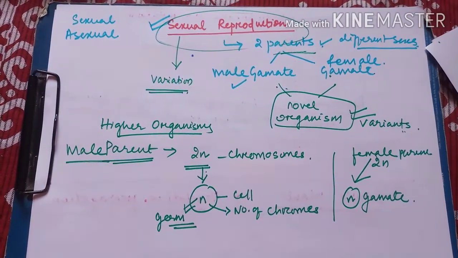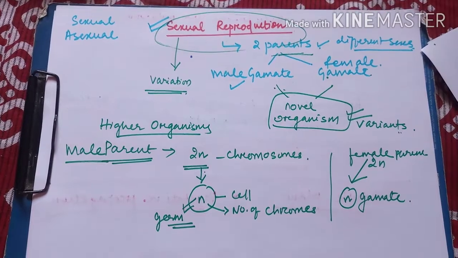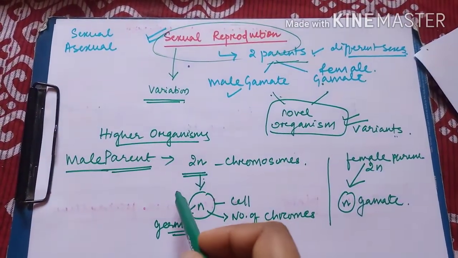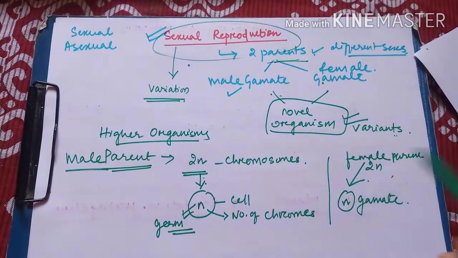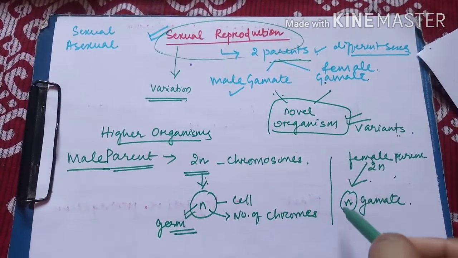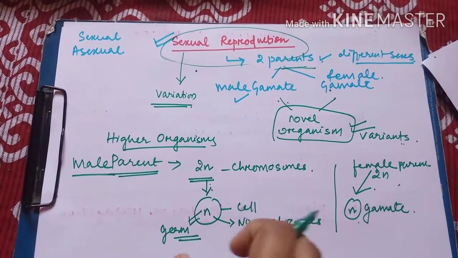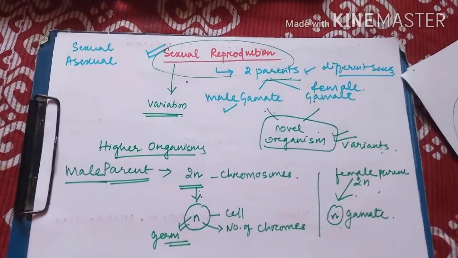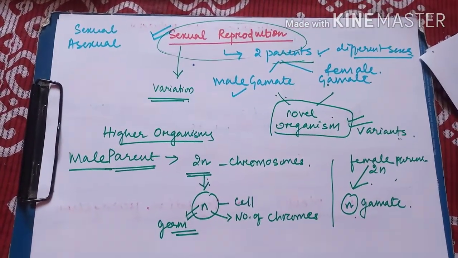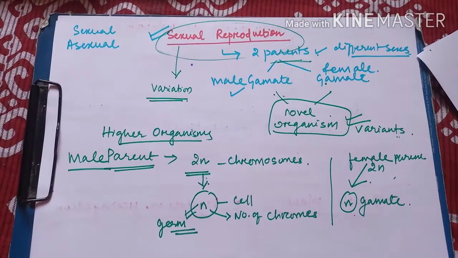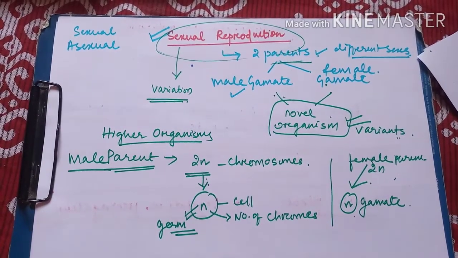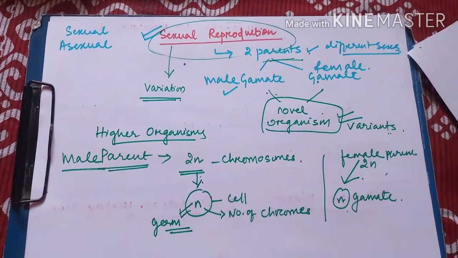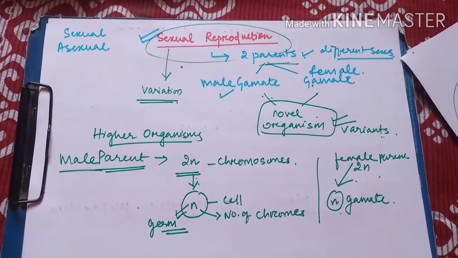But one of the major things which naturally occurs in every organism is formation of gametes, and during the formation of gametes some variations are incorporated in both the parents. Whenever these two different gametes fuse, the chromosomes or the characters of both the parents mix, so a novel organism is created. This also makes the organism a new variant, and this organism is able to survive in the changing environmental condition. So this is all about the theory of sexual reproduction.